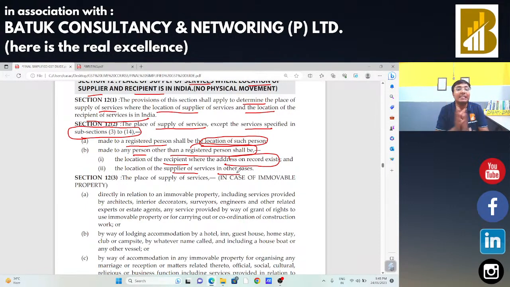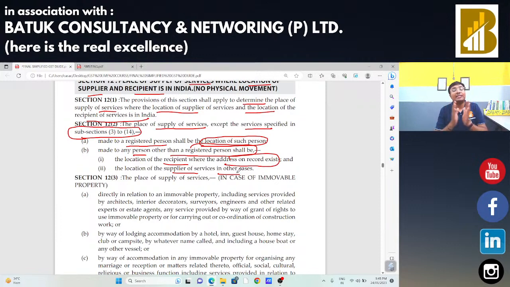Okay. In case of section 17 subsection 1, the common credit: if I am going to use a particular input tax credit for my business as well as for my non-business purpose, or for my taxable as well as for my non-taxable purposes, in that case I need to identify the input tax credit through rule number 42 and rule number 43. Rule number 42 is specifically applicable in case of input and input service, and rule number 43 is specifically applicable in case of capital goods. In capital goods we read two situations. At the time of buying that particular capital goods, I am doing the business completely of exempted supply, and the second situation was that at the time of buying I was doing the business completely in taxable supply.